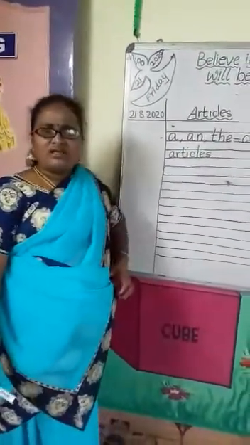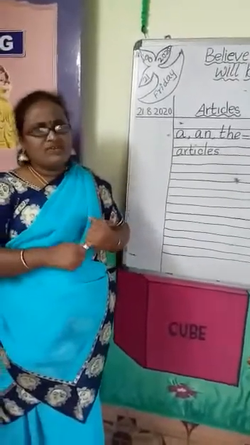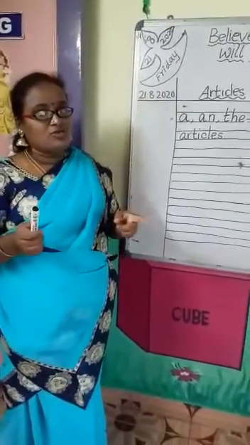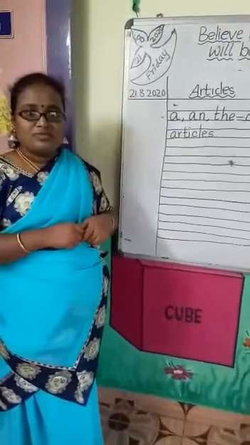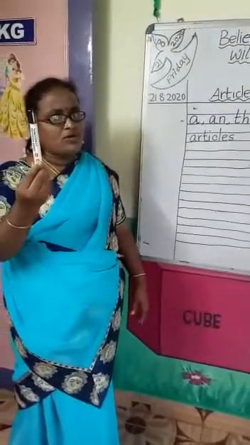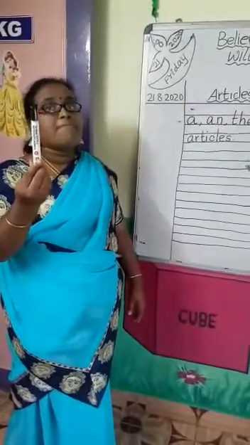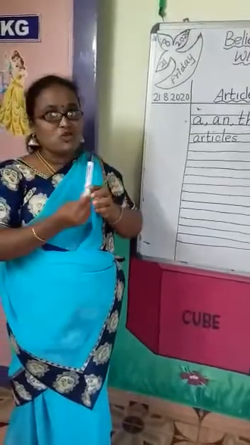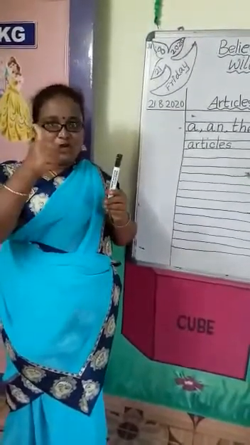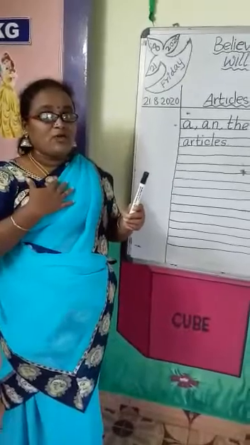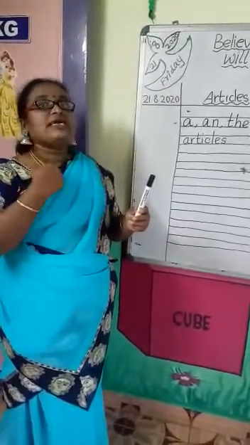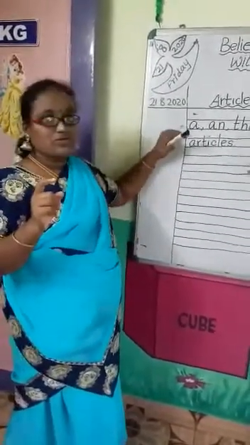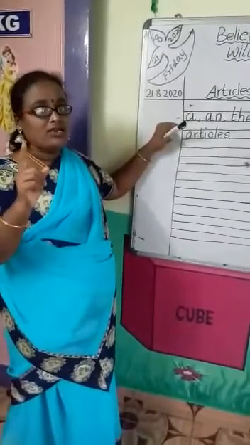So A and the, where will they come? Can you tell me? We have read it in the garden also. A, where will it come? See, in my hand, what is it? It is a marker. How many markers do I have? One marker. So, a marker. Super dear. How many heads in my body? One head. So, a head. Okay dear. If this object is one, what do you have to use?